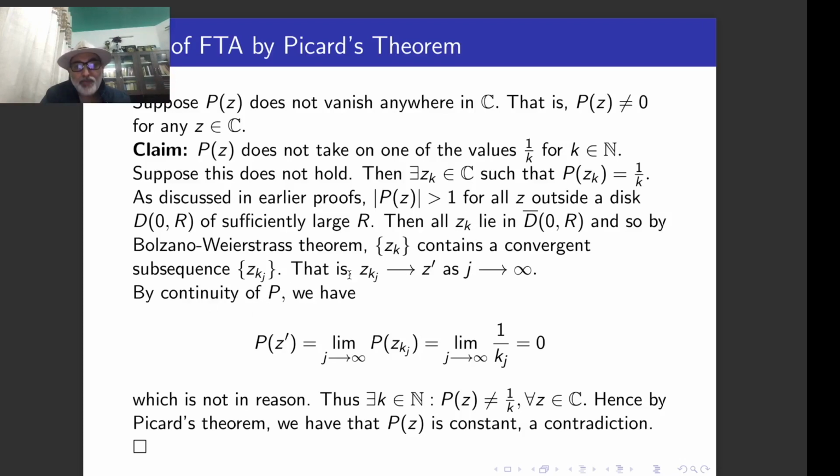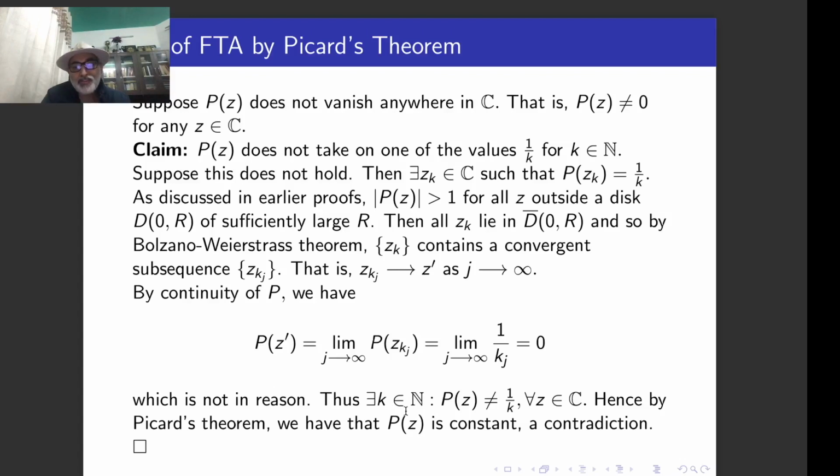So you know that P is a continuous function. So P of this converges to P of this. That means P of z prime is equal to the limit as j goes to infinity of P of z_{k_j}. But P of z_{k_j} is 1 upon k_j. You know that as j goes to infinity, this is a sequence of natural numbers, it tends to infinity, so this whole thing tends to 0. So that means P(z prime) is equal to 0. But this is not allowed as per our supposition, because P(z) is never 0. So therefore this is not possible.